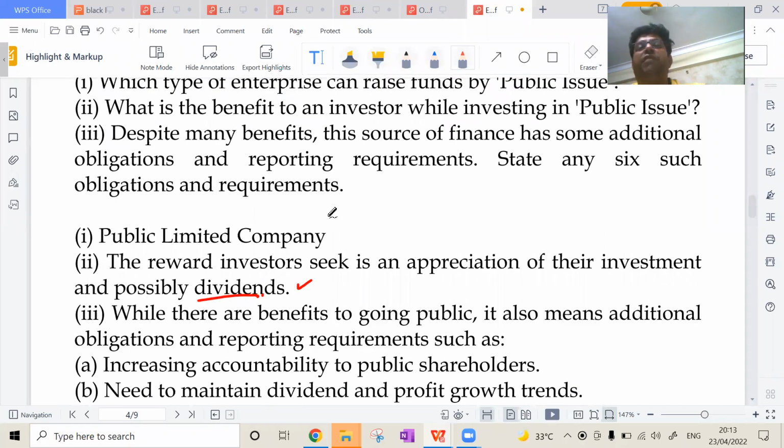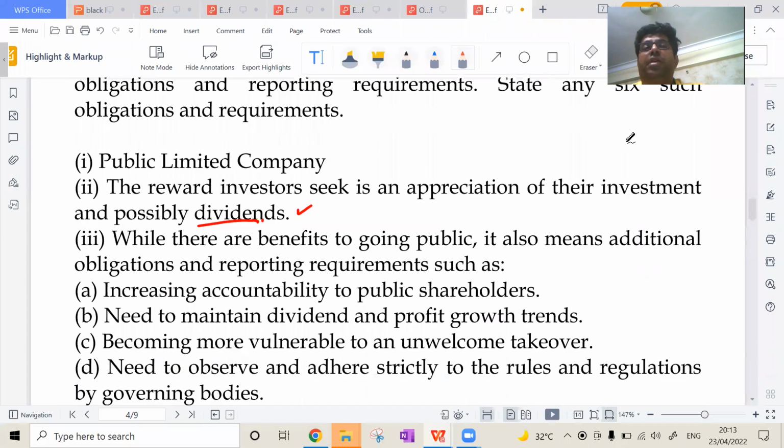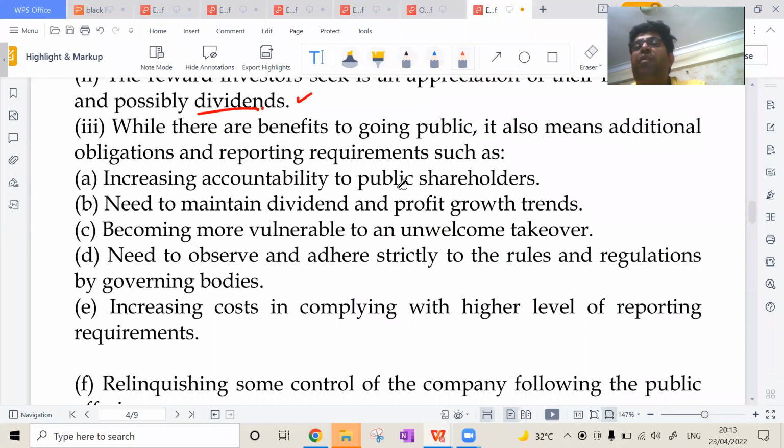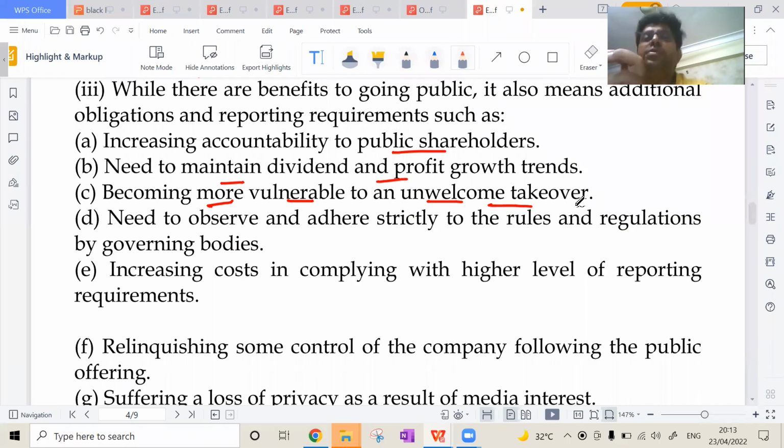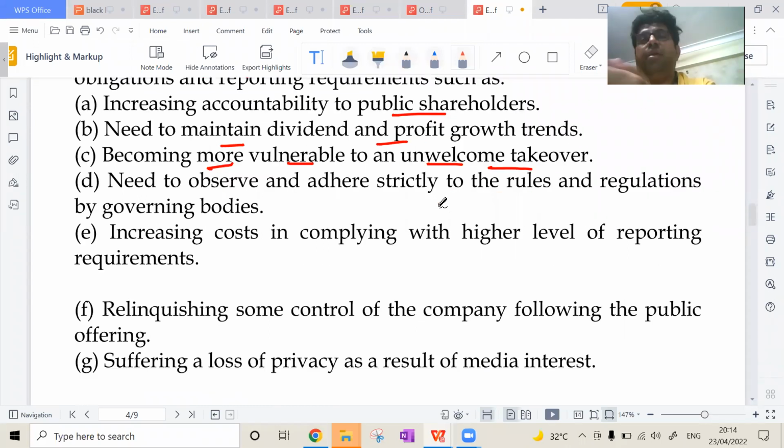This source of finance has obligations. First, increase in accountability to public shareholders. Means if I am getting a share of any particular company, that particular company is accountable to me. Second, they need to maintain dividend, otherwise I will withdraw my amount. Third, becoming more vulnerable to an unwelcome takeover. When I am giving shares to the public, it is very difficult to avoid acquisition and takeover because the share distribution is given to many. Also, need to observe and adhere to the strict rules and regulations by the governing bodies. And next, increasing cost in compliance.